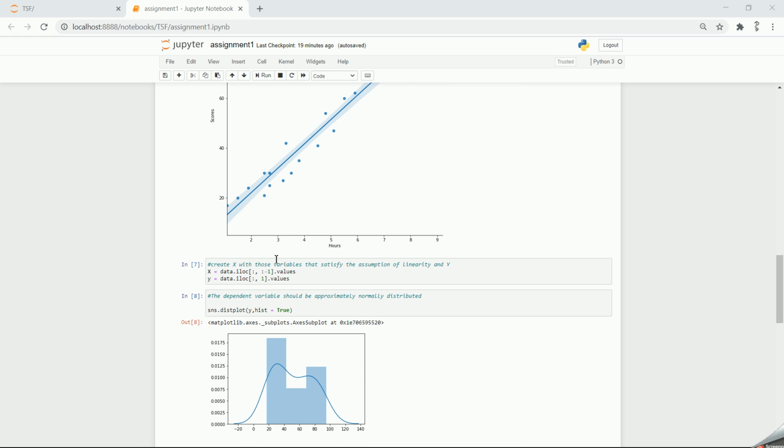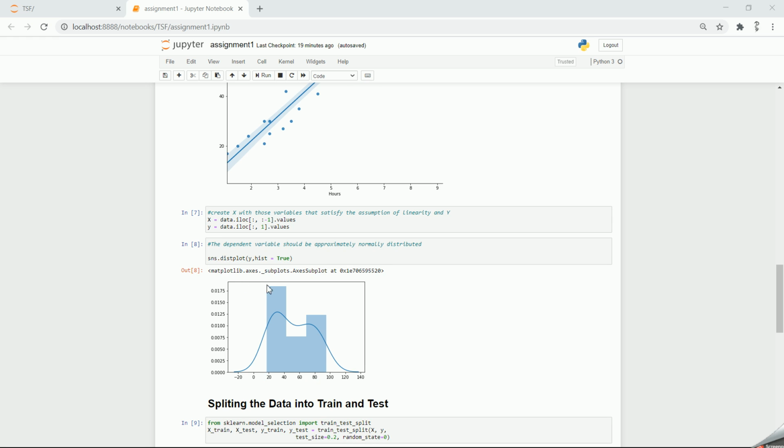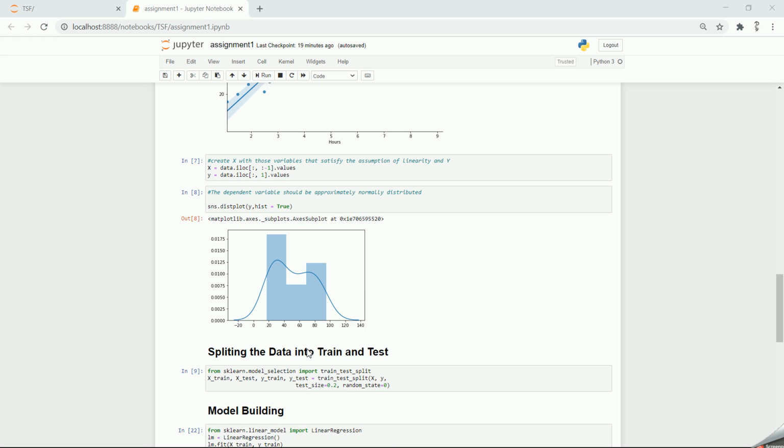So we move forward, and now it's time to declare the independent and dependent variables. So we have declared X and Y. I've named them X and Y. And another assumption is that a dependent variable should be normally distributed. So I've generated this plot, and you can see it is normally distributed.